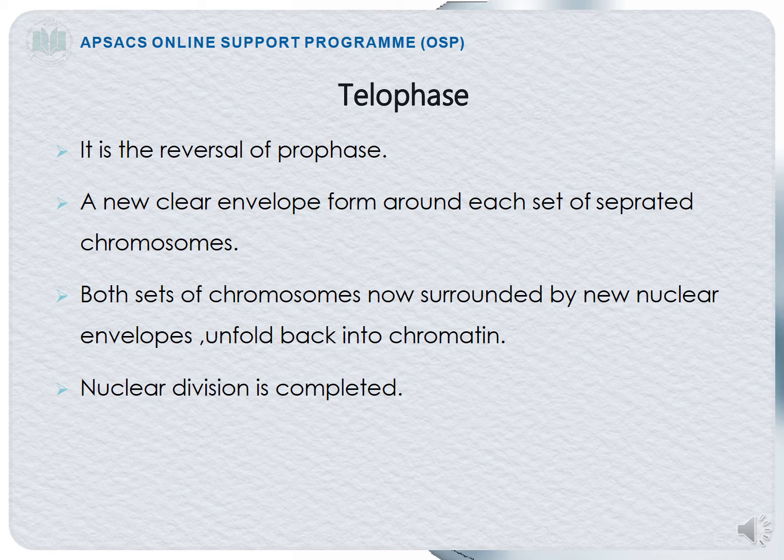Both sets of chromosomes, now surrounded by new nuclear envelopes, unfold back into chromatin. When the nuclear envelope surrounds each set of separated chromosomes, they will again be converted into chromatin. Then the nuclear division is completed at this stage. At the telophase stage, the nuclear division is completed. Why is the nuclear division completed? Because the nuclear envelope has been formed around each set of chromosomes, and the chromosomes will again be converted into chromatin.